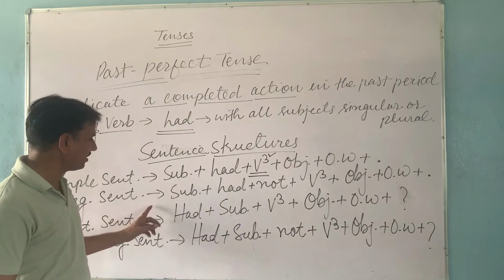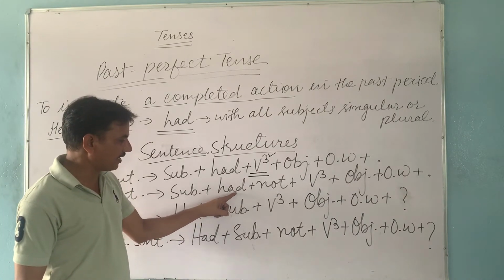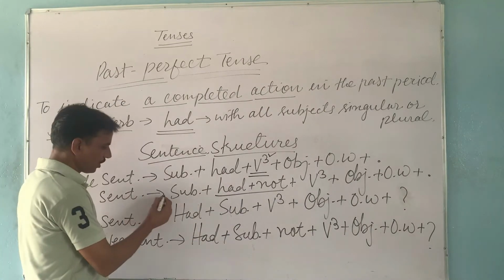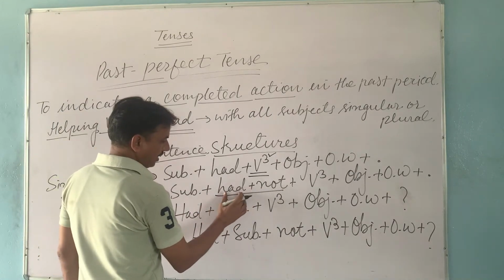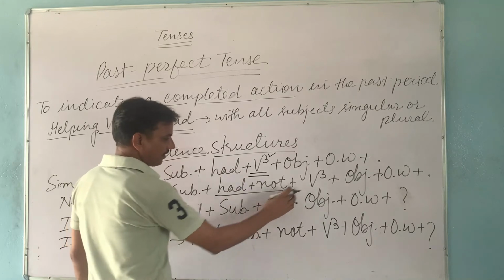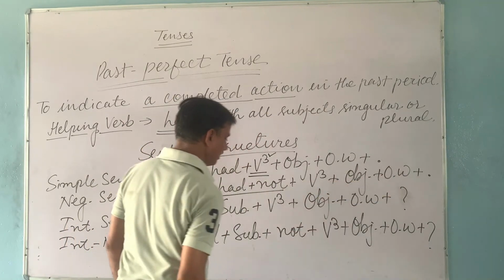In a negative sentence, we use not. After the helping verb had, not is used. A negative sentence always starts with the subject. After the subject, we have to use had plus not. Then the third form of the verb, then the object, then other words if any, and a question mark.